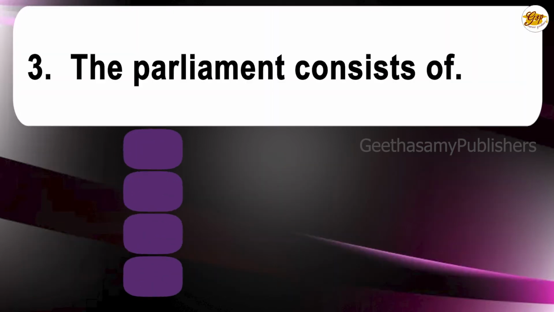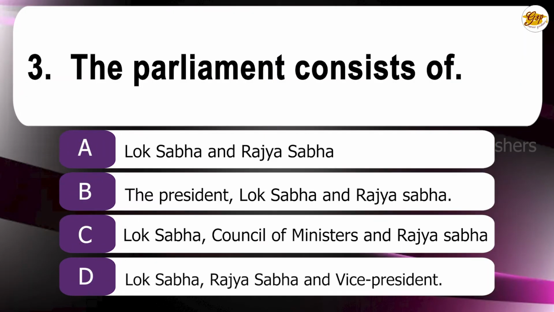Third question. The Parliament consists of A. Lok Sabha and Rajya Sabha, B. the President, Lok Sabha and Rajya Sabha, C. Lok Sabha, Council of Ministers and Rajya Sabha, D. Lok Sabha, Rajya Sabha and Vice President. The correct answer is B. the President, Lok Sabha and Rajya Sabha.